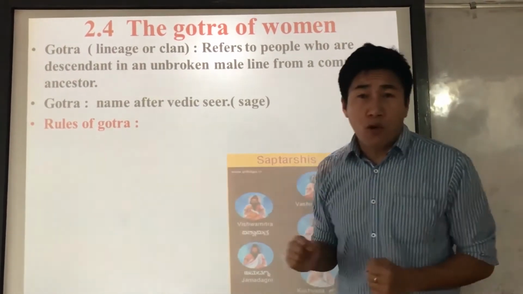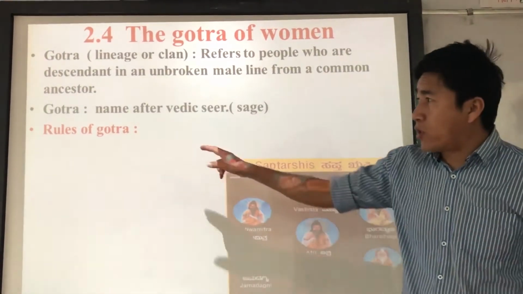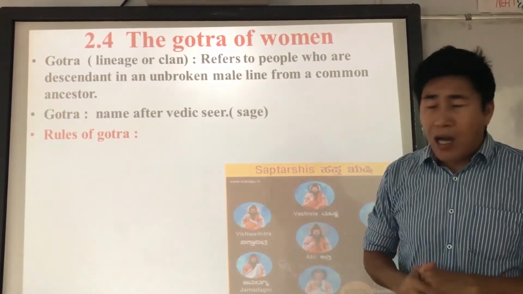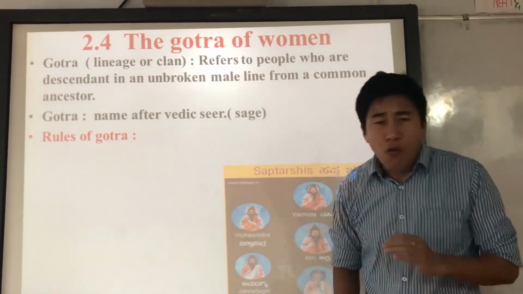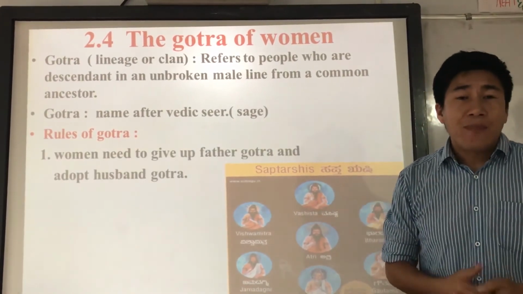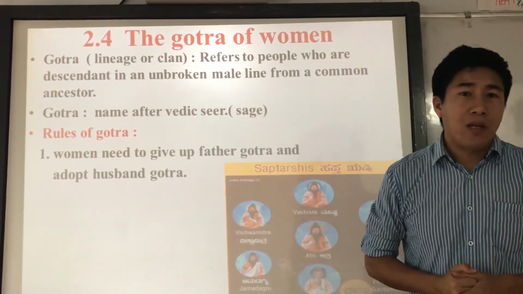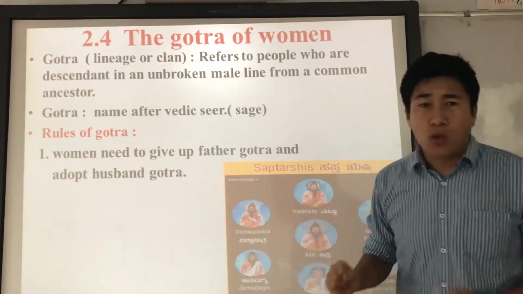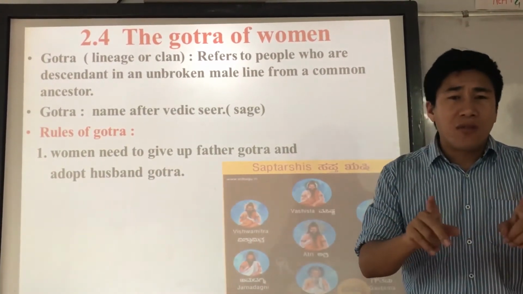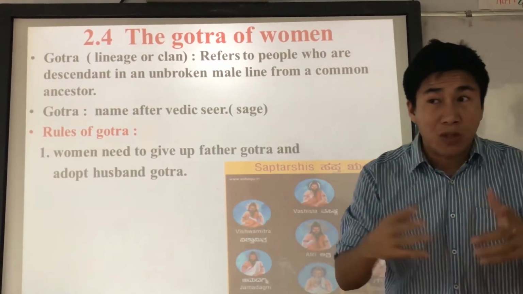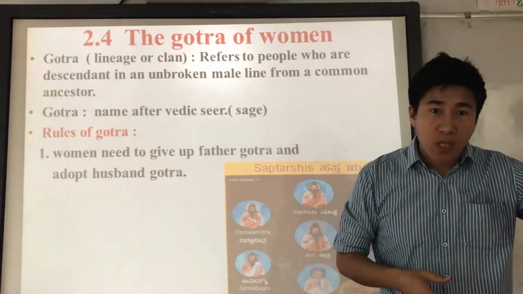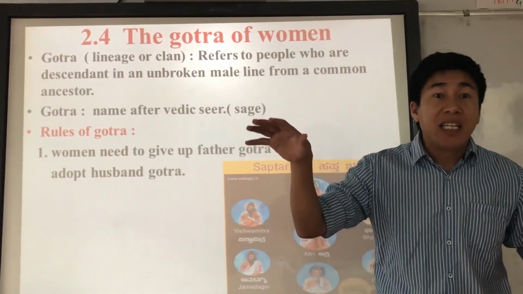Now, rules of Gotra. In your textbook, there are 2 rules of Gotra. If you want to write 2, that's fine. The first rule of Gotra is that women need to give up the father's Gotra and adopt the husband's Gotra. Gotra or surname is different, so you need to find that out yourself. Now see, the marriage of Riteish Deshmukh and then Genelia D'Souza, right?